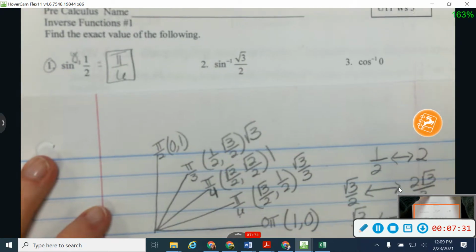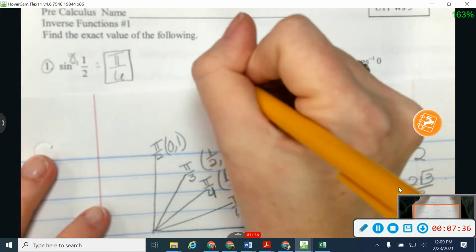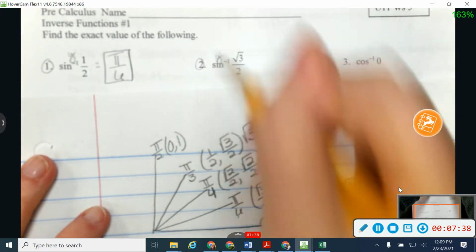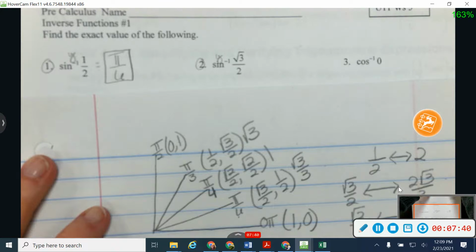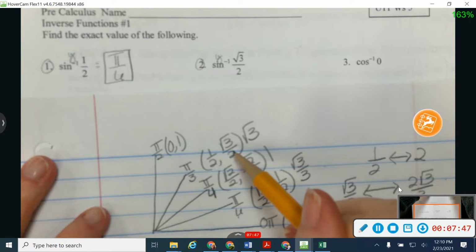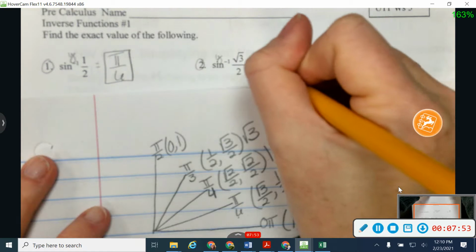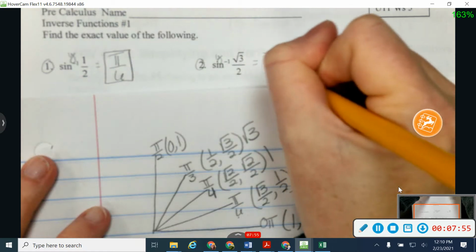All right, let's go take a look at number 2. On number 2, I'm still working sine, so I'm looking for y. I'm going to ask myself the question, where is my sine value the square root of 3 over 2? So here's my y value of the square root of 3 over 2. My angle that goes with it is pi over 3. My answer is pi over 3.